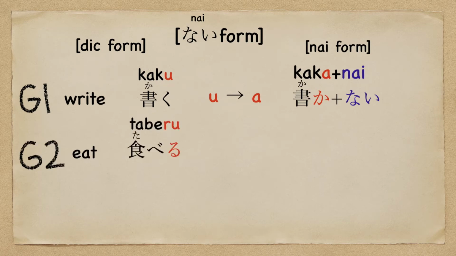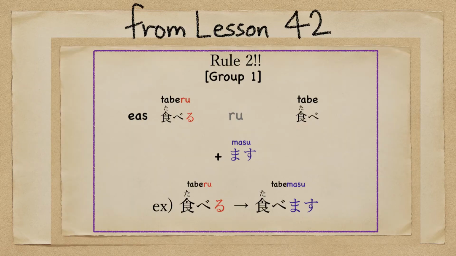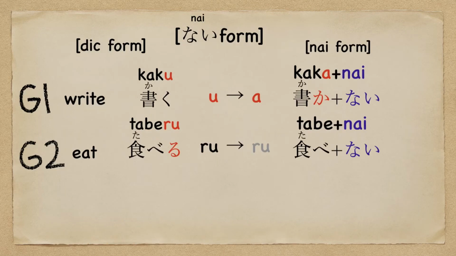Group 2. Eat. 食べる. Throw away る. 食べない. This is the same rule as the masu form. So group 2 verbs always throw away る.